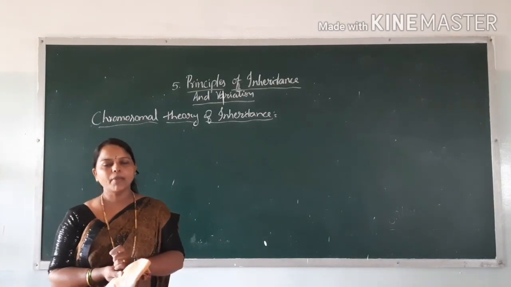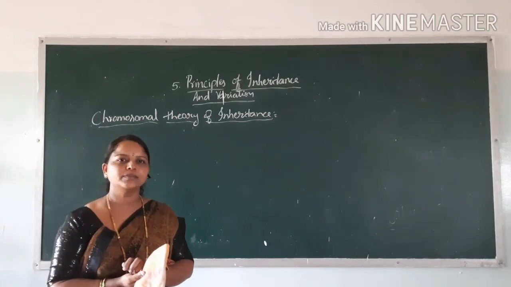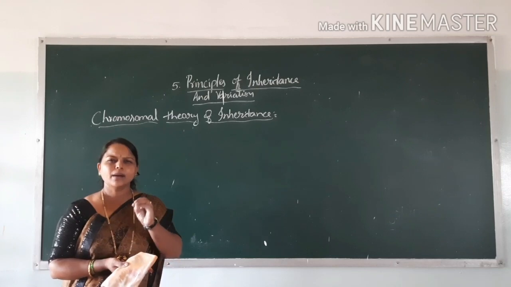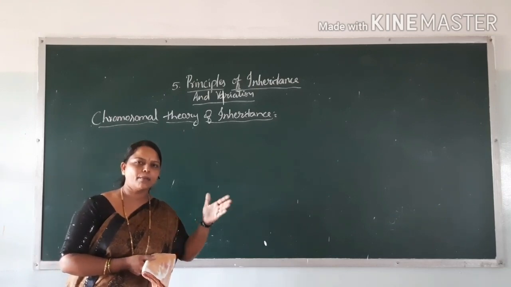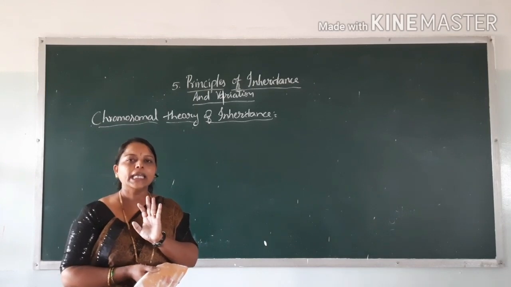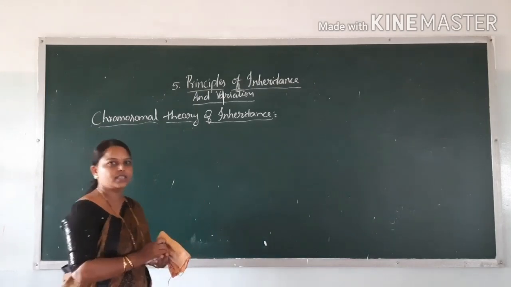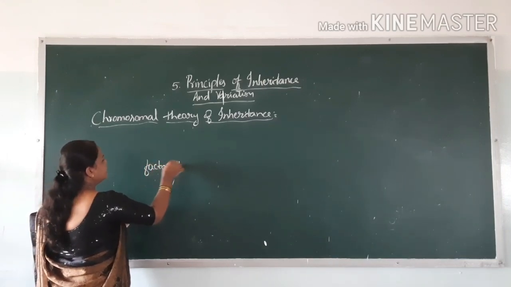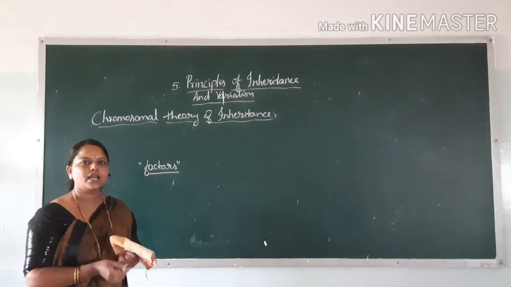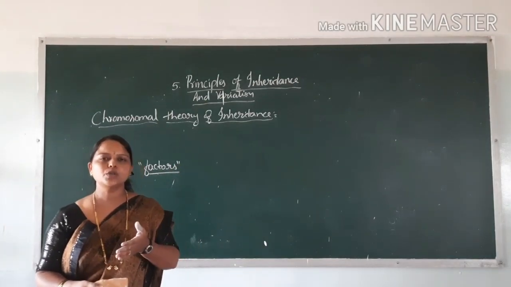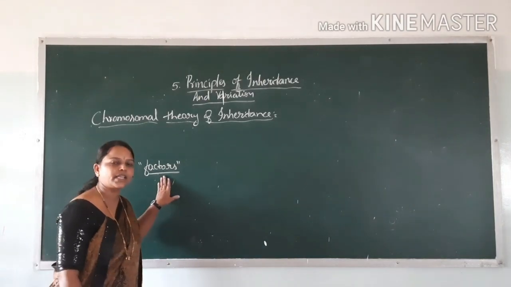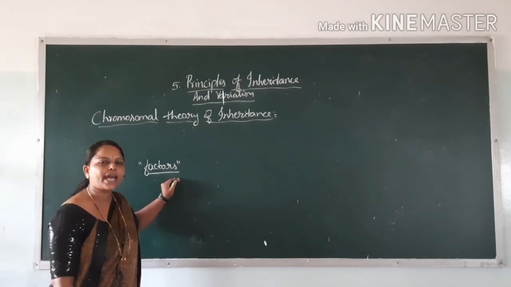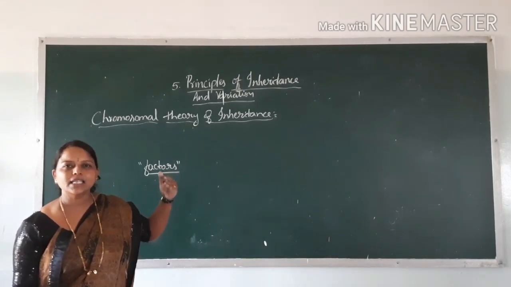You all know about the Mendelian experiments. After doing his experiments, he said something is going to be transferred from parents to offspring. He named those discrete units as factors. These are responsible for transferring characters from one generation to another generation.